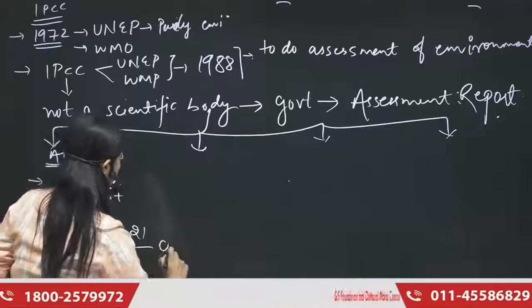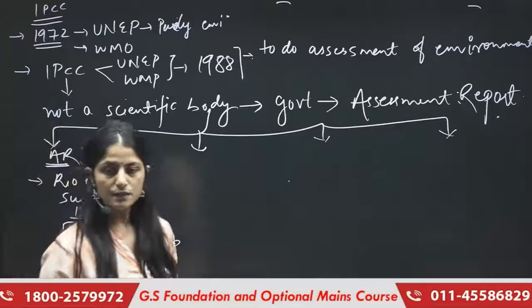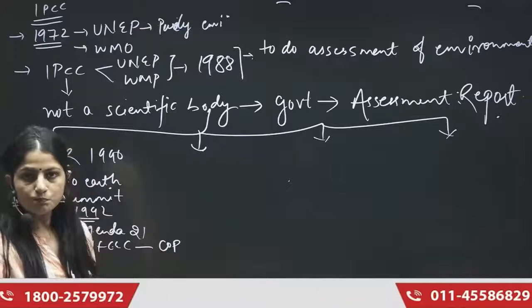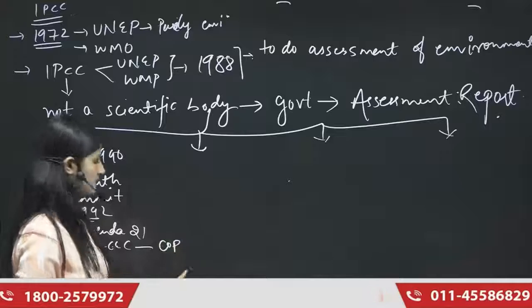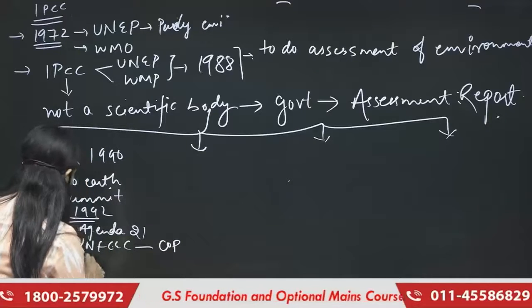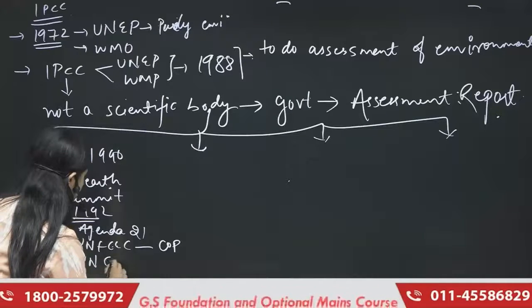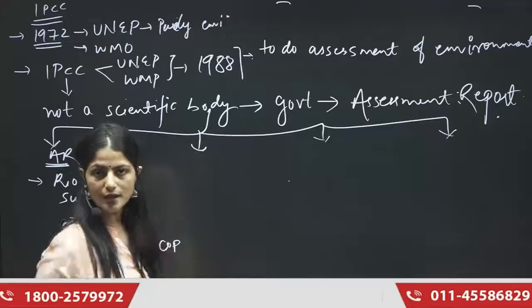UNFCCC हमें पता है, हम बहुत सारी COP meetings आजकल देखते हैं. Recently COP 26 was held, right, in Glasgow, UK में COP 26 was held. So the concept of COP originated from UNFCCC. Then the next outcome was UNCBD, which is related to biological diversity.